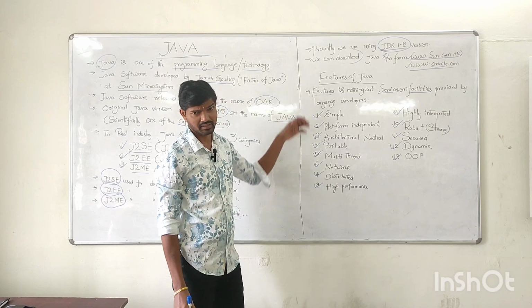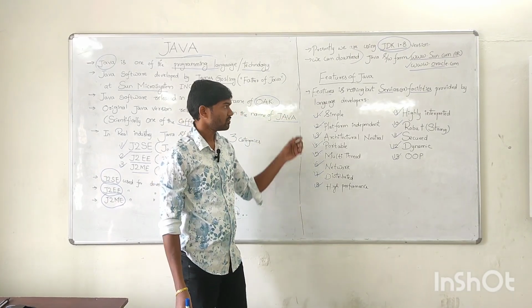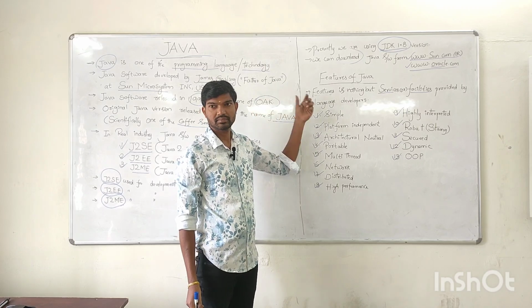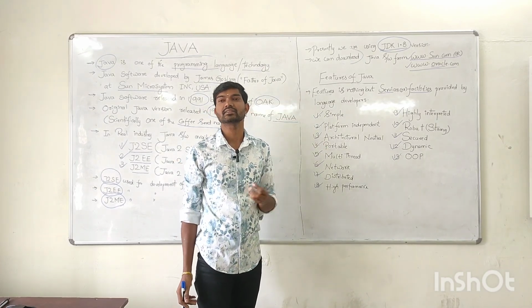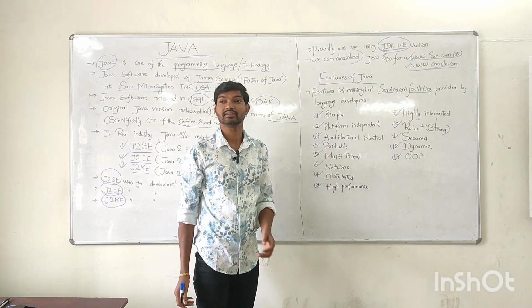Now, what are the features of Java? Java has so many features. What is the meaning of feature? A feature is nothing but some facility or services. So Java contains nearly 13 features.